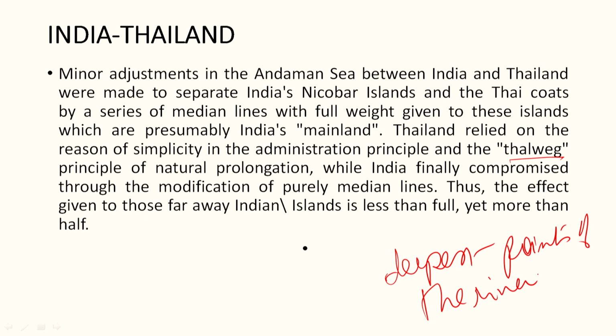Now the reason for taking the deepest point is because usually the river keeps on changing its travel route before it falls into the sea or merges into the sea. And if it is changing its route every time, and every time here means, let's suppose, every year, then how can we rely on the median points? That means the median points will keep on deflecting. Therefore, that will not lead to a consistent division between the two different states.